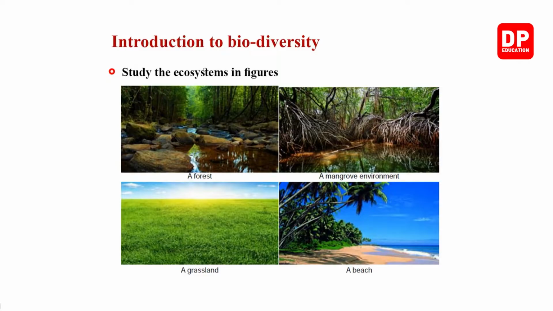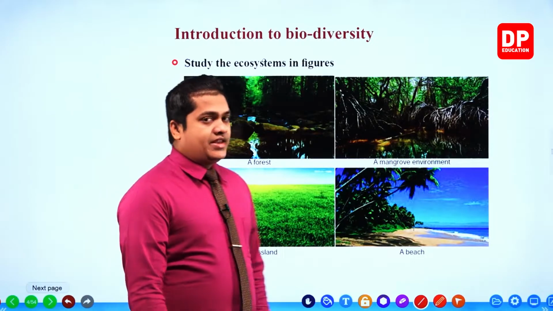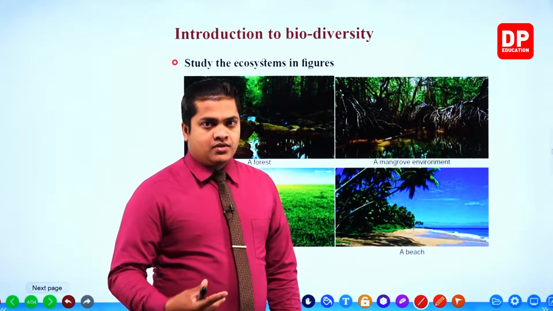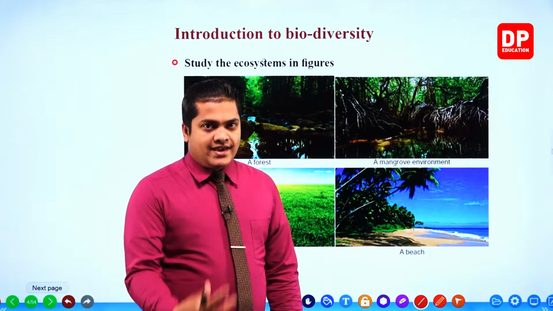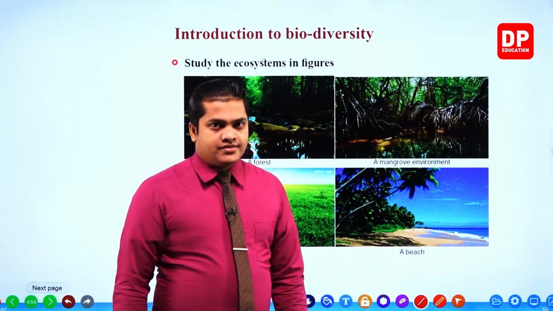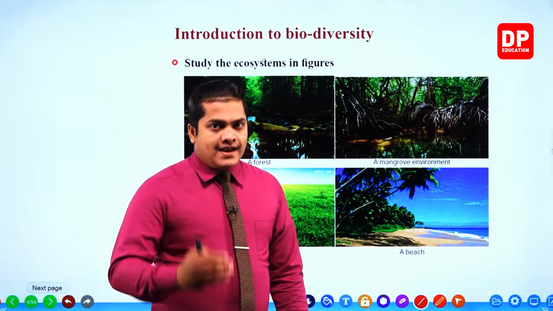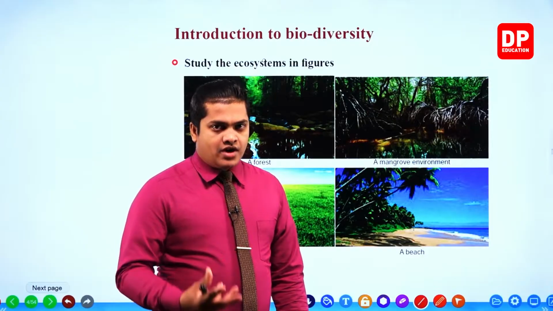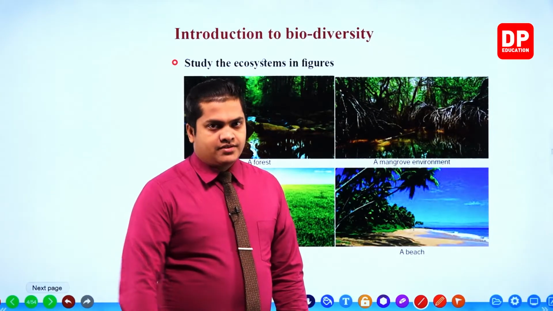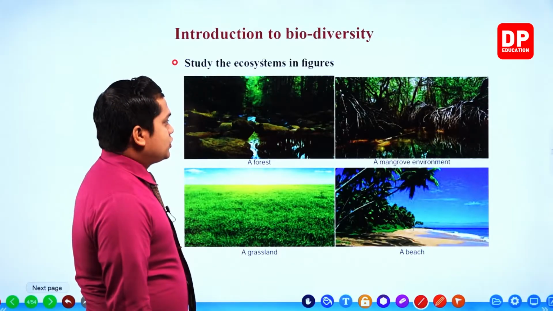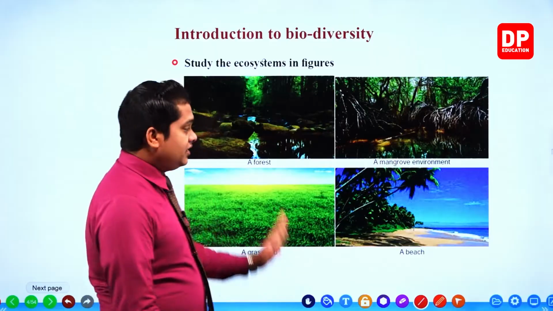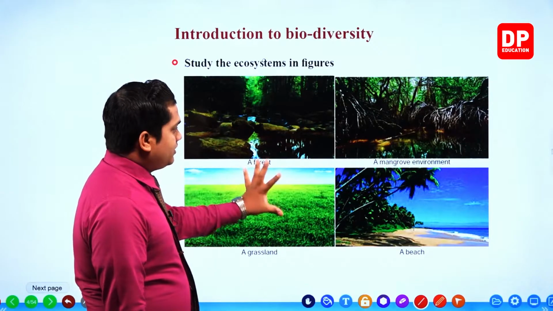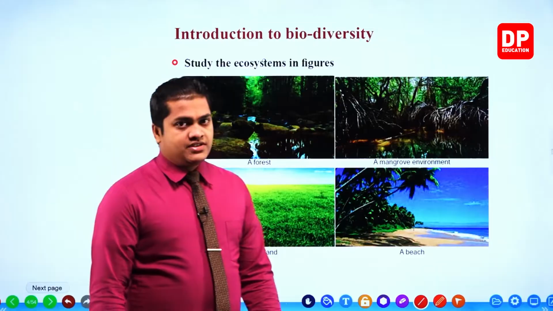Here you can observe a forest. Within a forest, you know that there are streams, water, sand, rocks, soil, air, which are non-living factors. Then there are animals, plants, fungi, algae, which are living factors, right? So all of those factors, living and non-living, interact with each other within the forest. So a forest can simply be considered as an ecosystem.